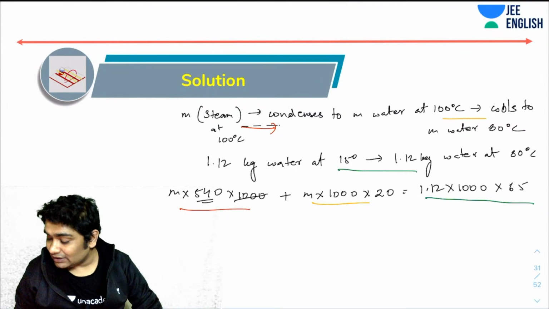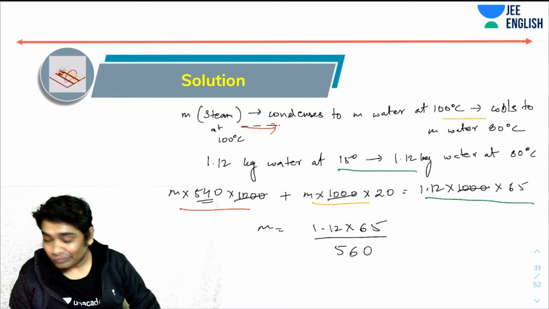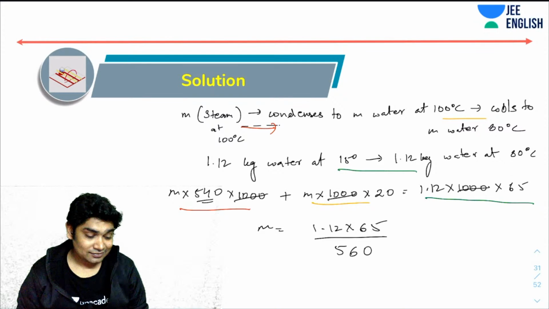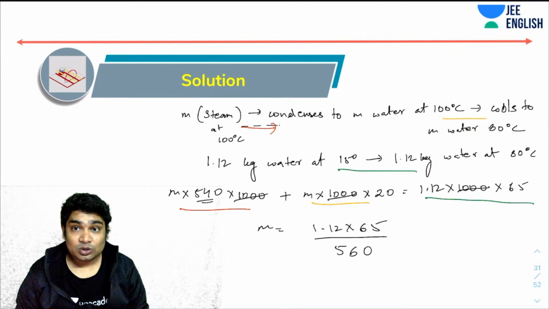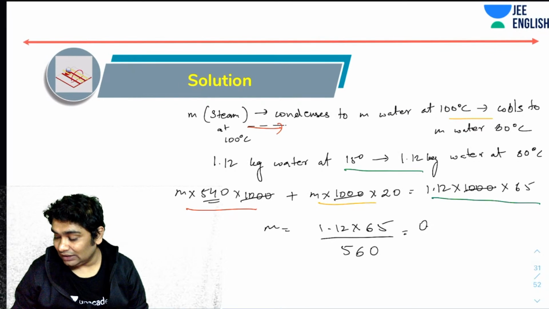First, let's get rid of these thousands. What I have is that m equals 1.12 into 65 over 560. So that would be our answer. Let's see how much that is. I think AP might be correct. Seems right. 0.1225. So it is coming out to be 0.13, AP. 0.13.